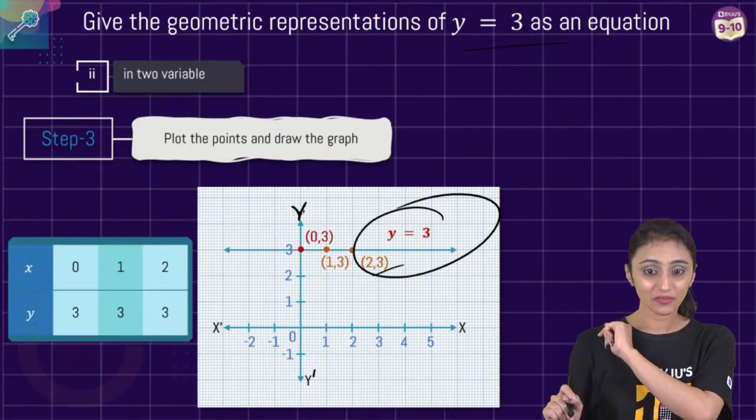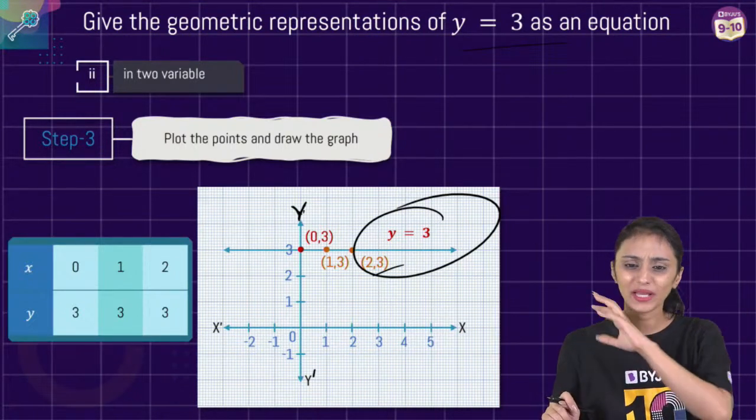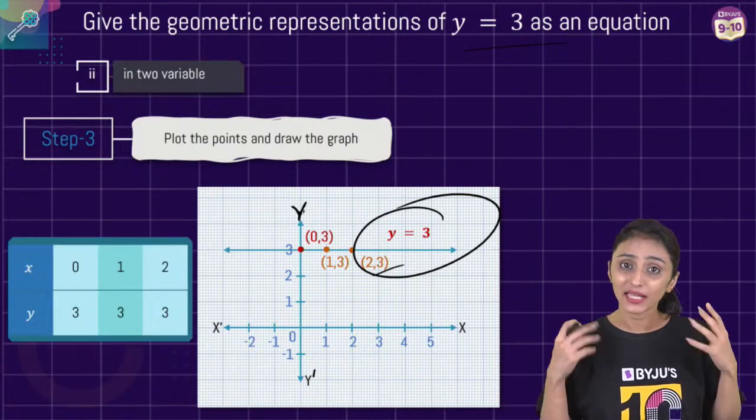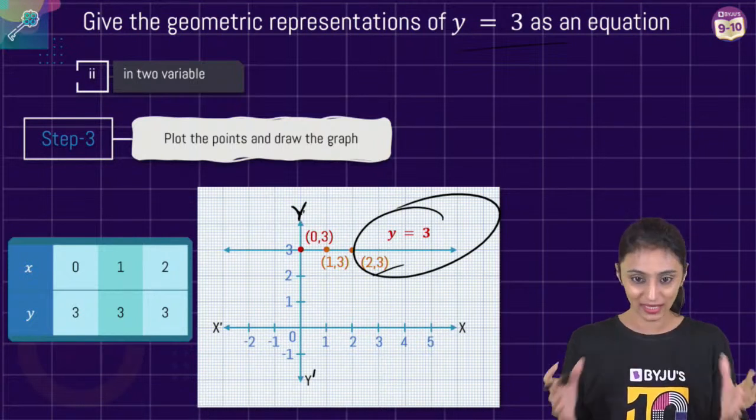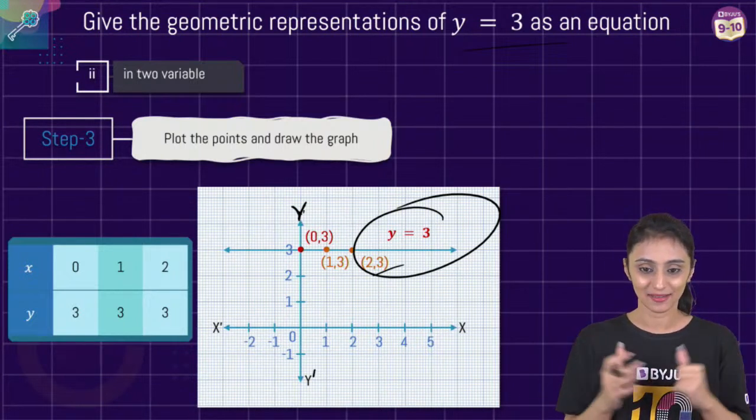X could be any number. X could be anything, 1000 also, minus 1000 also. But we will pick simpler, smaller values. We will avoid decimals so that we do not make any errors.